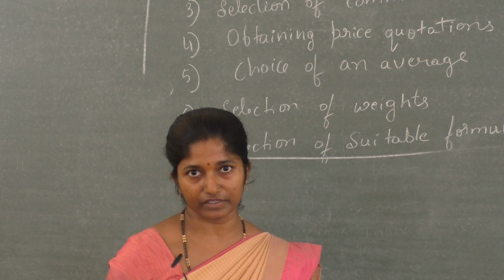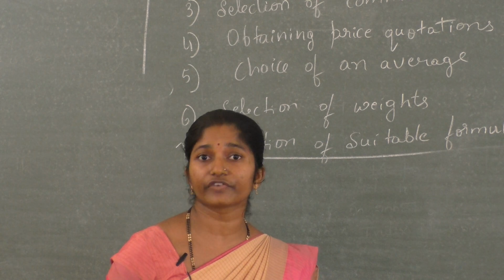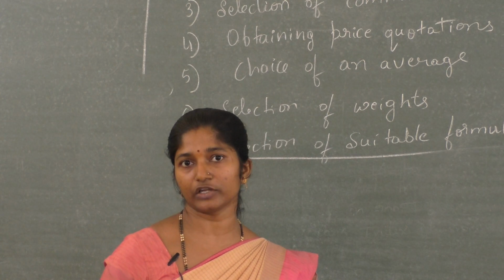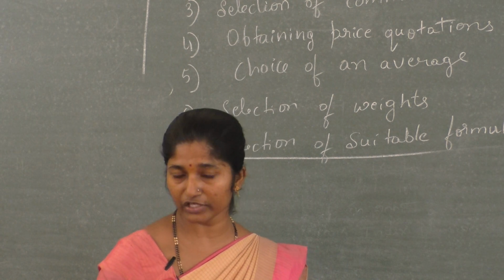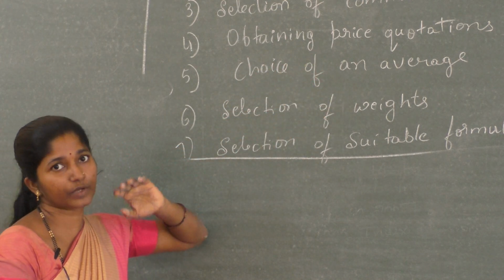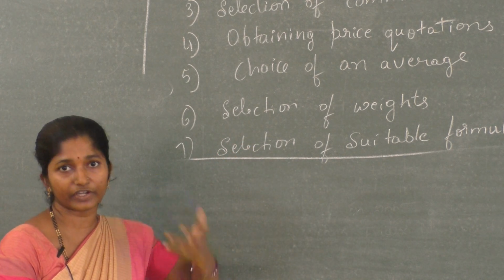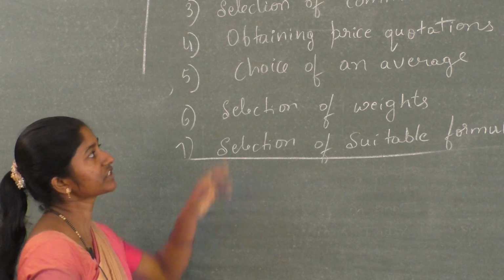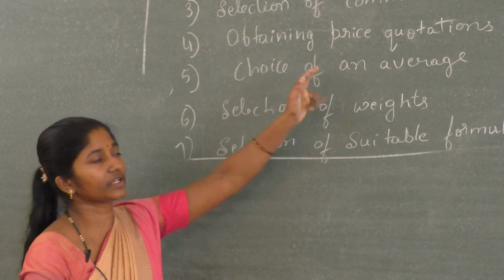to another agency. For example, if there are 4 agencies, each of the 4 agencies has a different price. We collect these values, we have to add those values and divide by 4. That means we have to take the average. That average value is used for the calculation. That is a price quotation. If the price differs from one shop to another shop or one agency to another agency, we collect all the price values, add them, take the average, and that average is used for the calculation. That is obtaining price quotations.